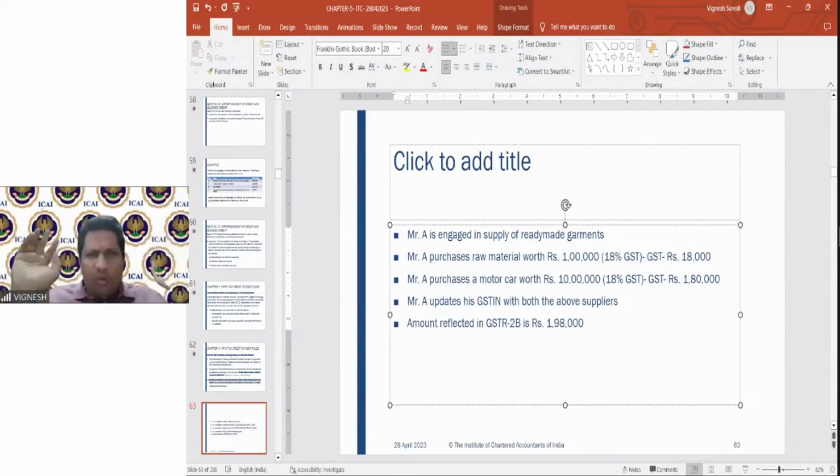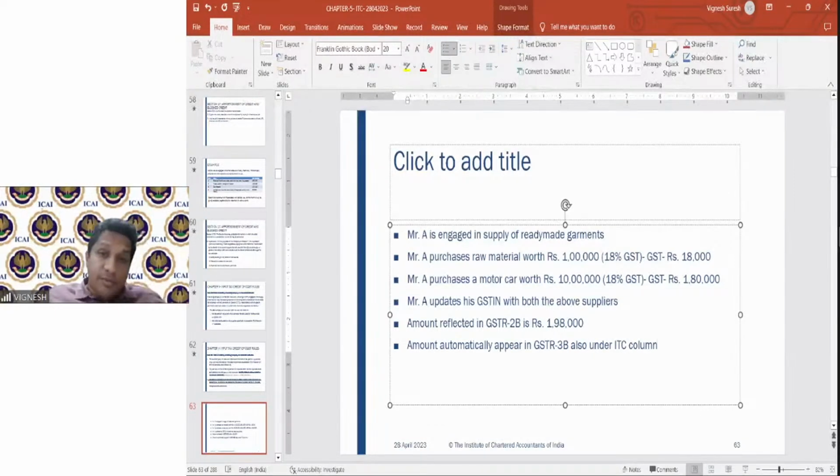The amount is reflected in 2B. The supplier filed his returns. So once it is reflected in 2B, the amount will automatically appear in GSTR 3B also, under the ITC column. So can he claim this? I want responses here. Can he claim this entire 1,98,000?